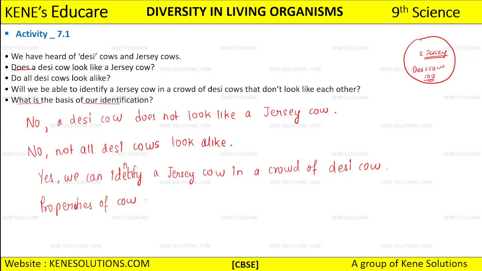Okay, so similarly when we compare two different types of cow, you have to see what is the difference that exists between them. First thing you will see is the horn of the cow, then the color of the cow, and lastly you can see the milk capacity, what kind of milk capacity the Jersey cow is having, as well as the size of the cow.